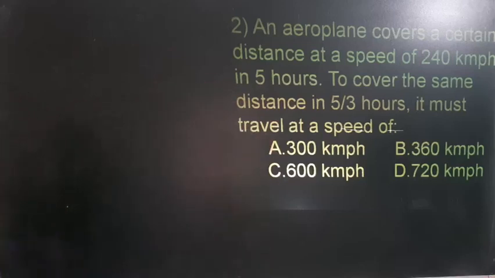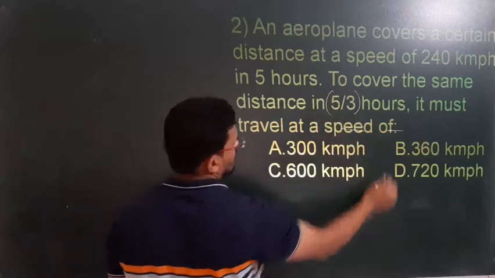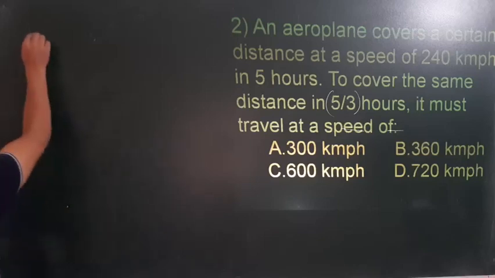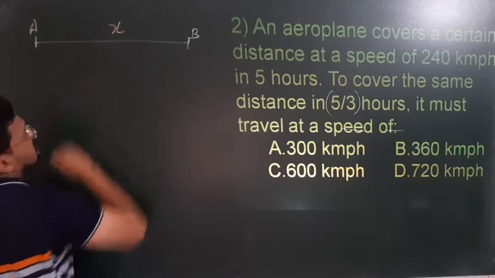An aeroplane covers a certain distance at a speed of 240 km per hour in 5 hours. To cover the same distance in 5 by 3 hours, it must travel at a speed of how much? So suppose the aeroplane is traveling a certain distance, which we will assume is x.